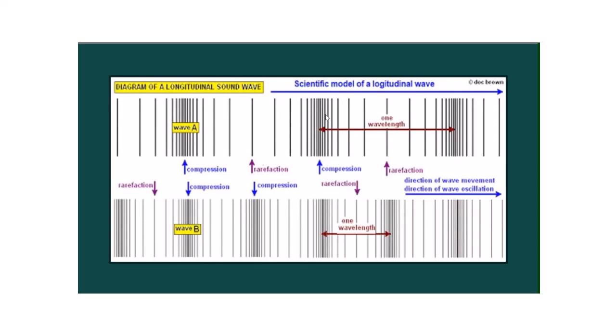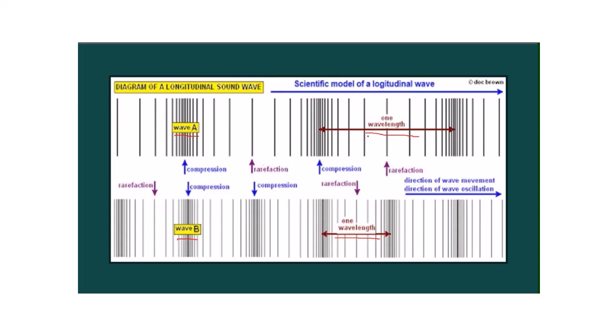This particular picture shows you the comparison between two waves, wave A and wave B, and both of them are longitudinal in nature. Now, if you observe the spacing between the particles in both of them, you will clearly understand why wave A has a longer wavelength, but wave B has a shorter wavelength.